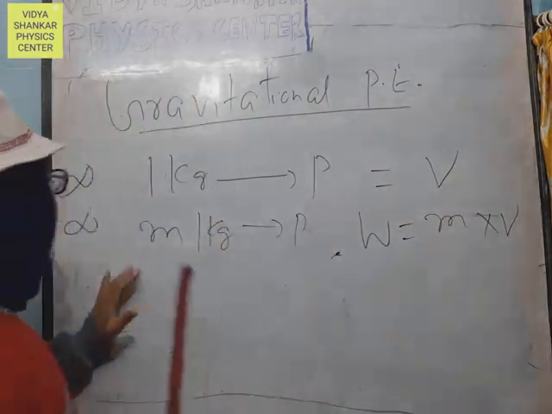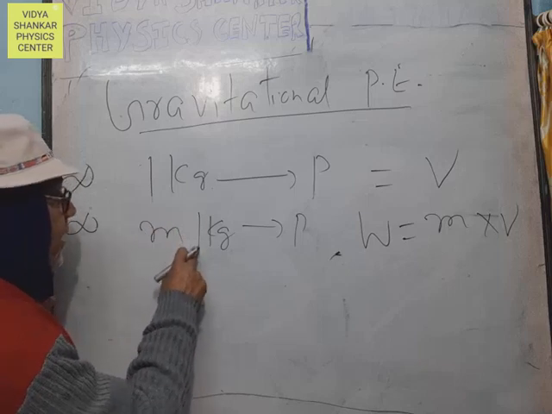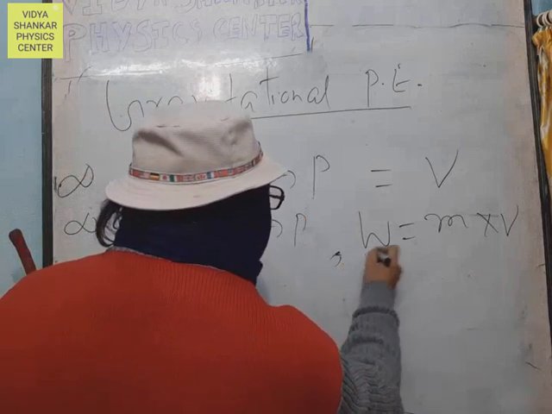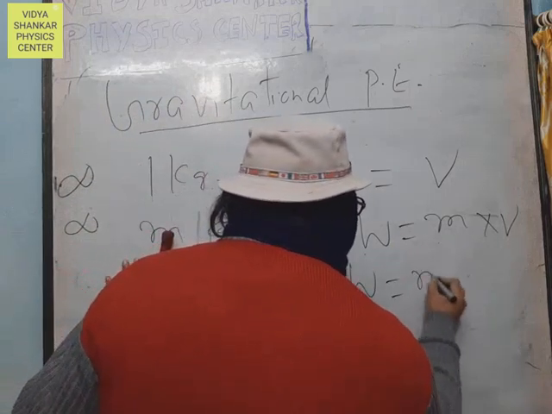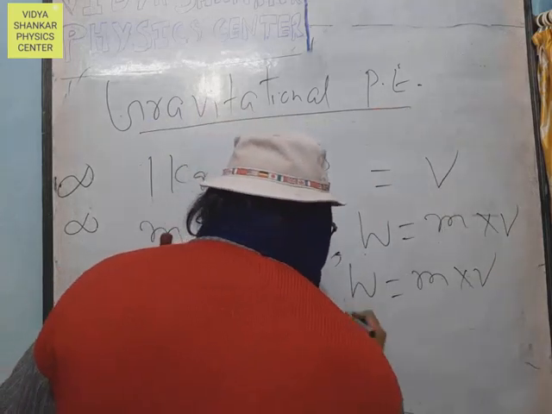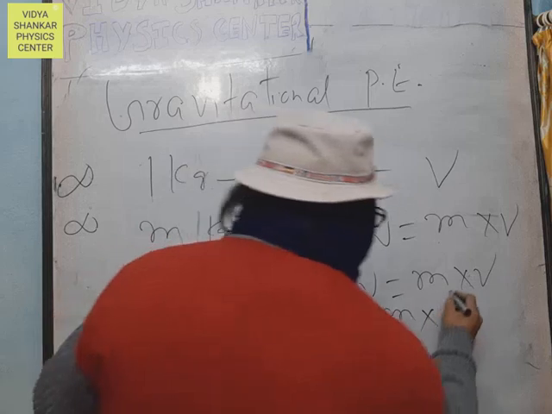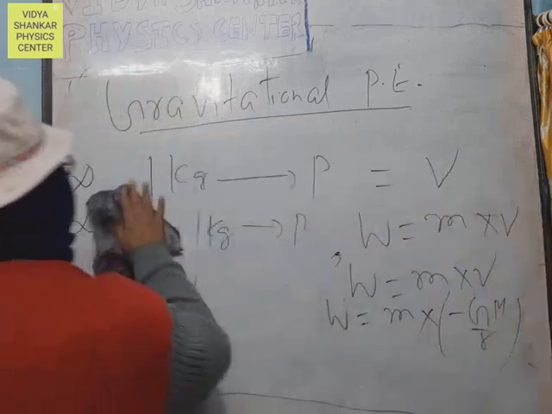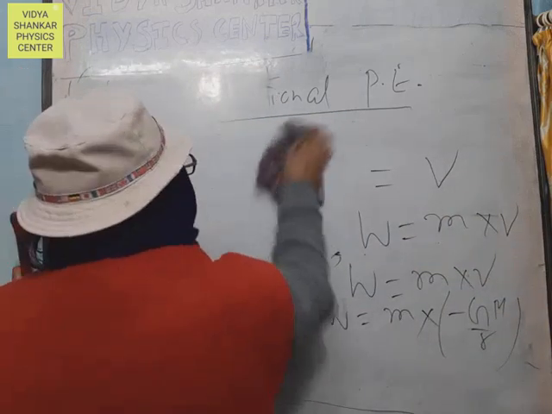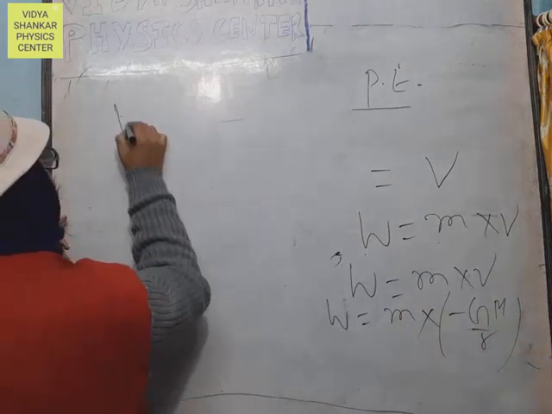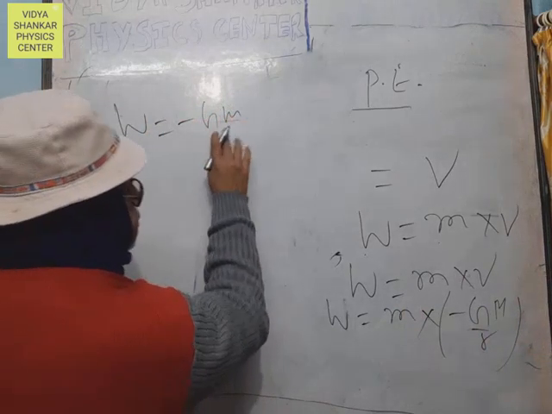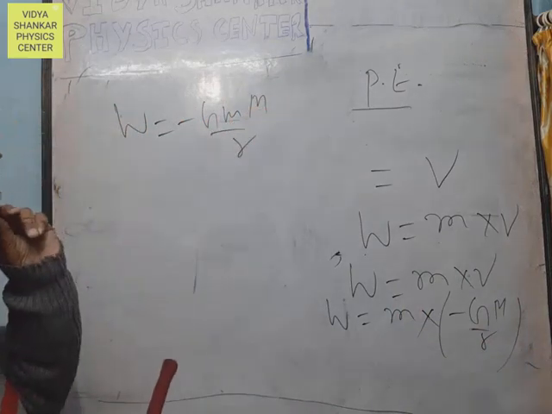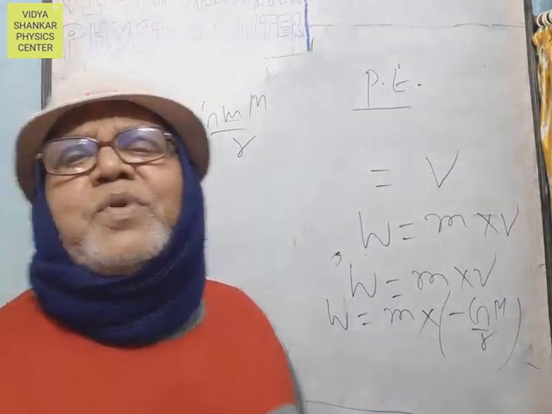But here, the work done in bringing m kg from infinity to point P in the gravitational field, that is W equals m into V. The value of V is minus GM upon R. So W equals minus G m M upon R, with a small m and capital M. And this work done is the gravitational potential energy.